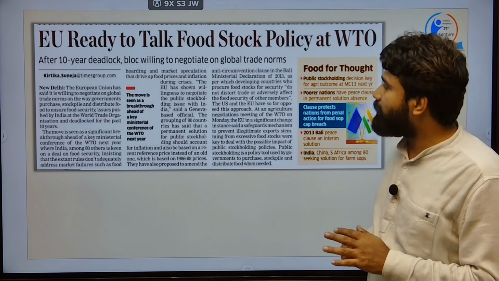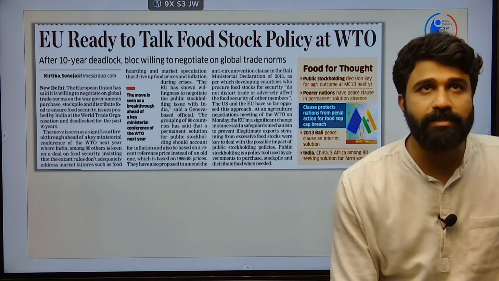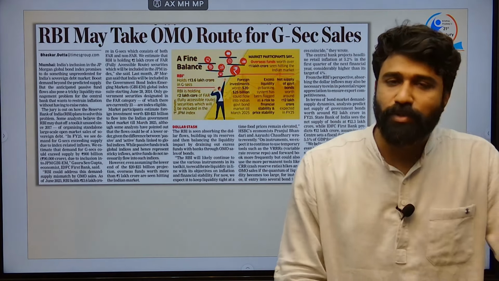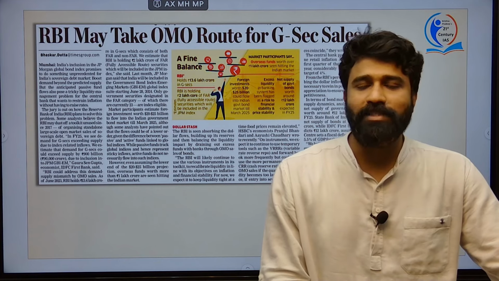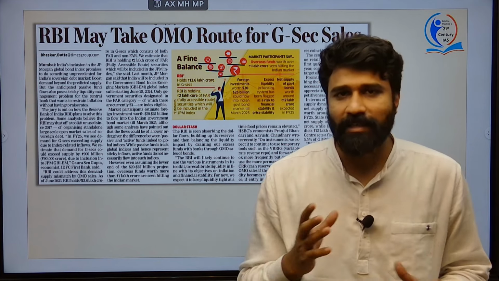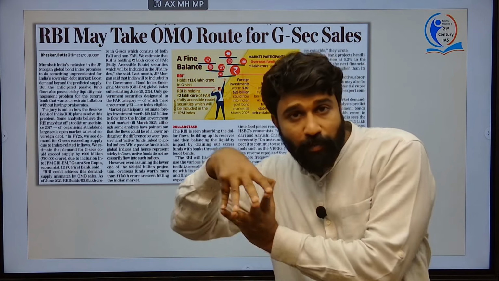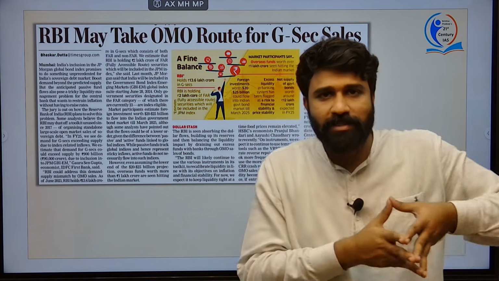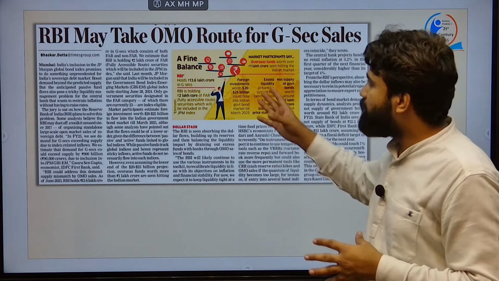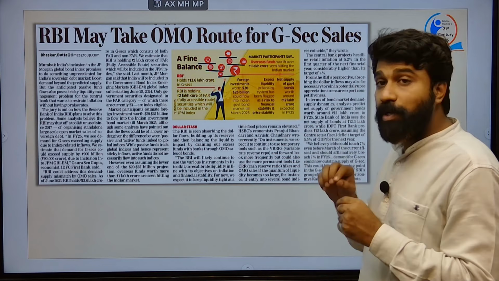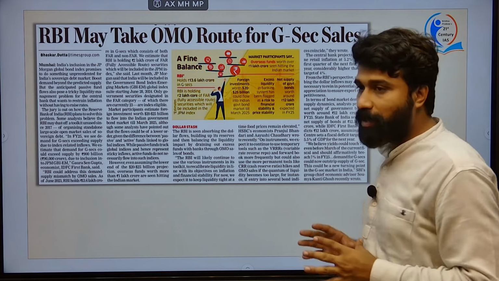Next, coming to this article, which is talking about EU ready to talk food stock policy at WTO, and this article is also quite interesting because of the monetary policy of the RBI, which has some kind of interlinking aspects, inflation and market economy and fiscal policy, which is influenced by such monetary policy by the RBI. Okay, these are interlinking concepts. Please understand this article. RBI may take open market operations route for government securities sales. Okay, what is this open market operation route?